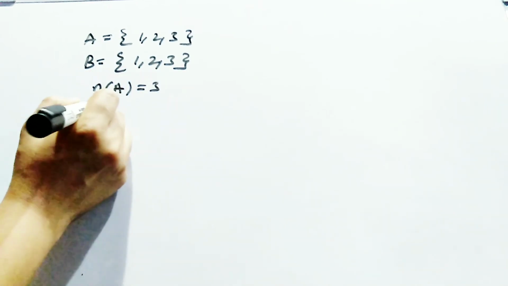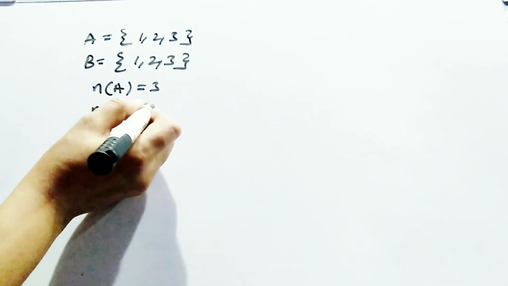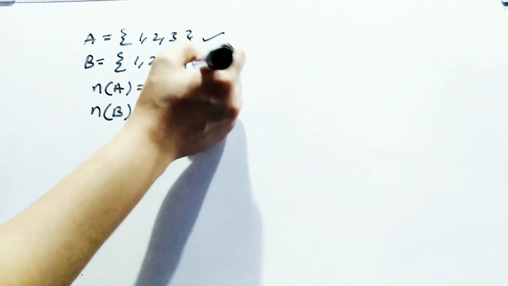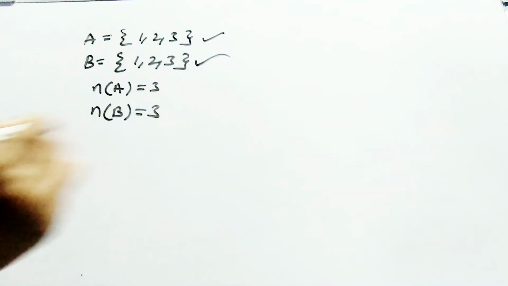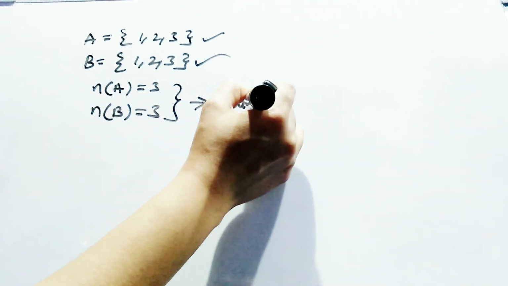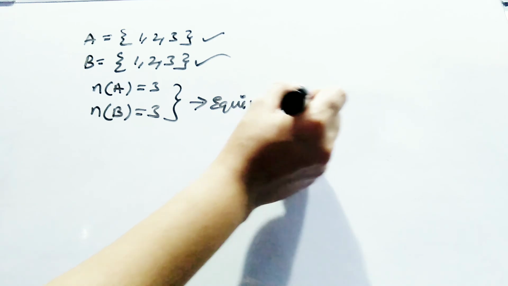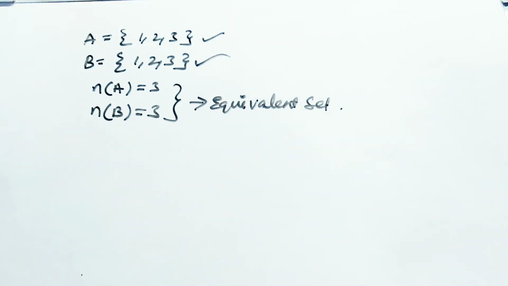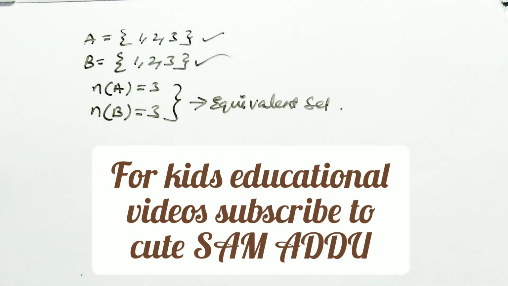And how many elements are present in B? If the number of elements present in A and in B are the same, this is called equivalent sets. Equivalent sets.